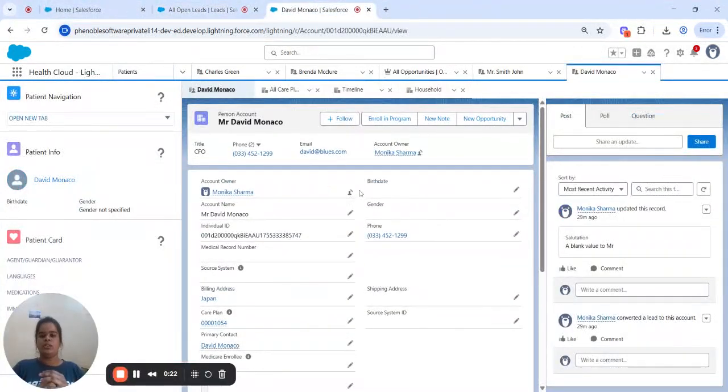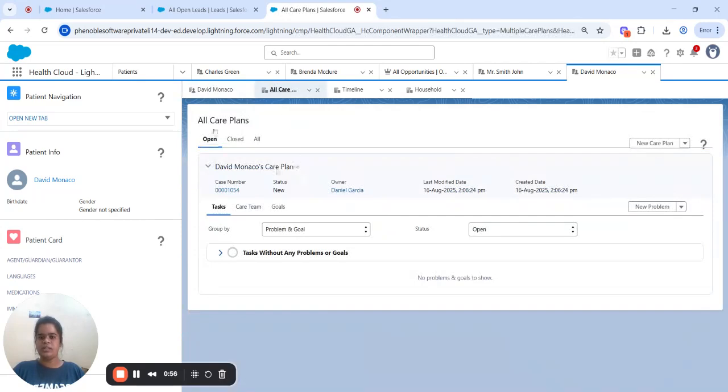In the earlier session, we talked about the person account, and how we convert the lead into the patient, or we can say person account. So we converted this lead into the patient record. Now let's talk about the next step. What should be the next step for this patient, to take better care of this patient? So let's get started.